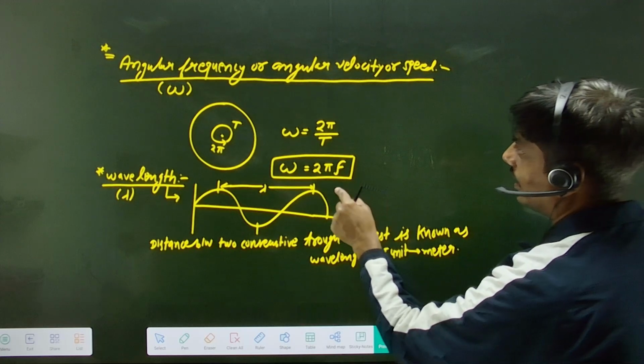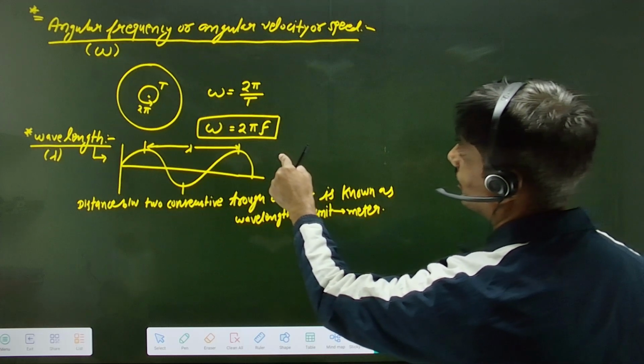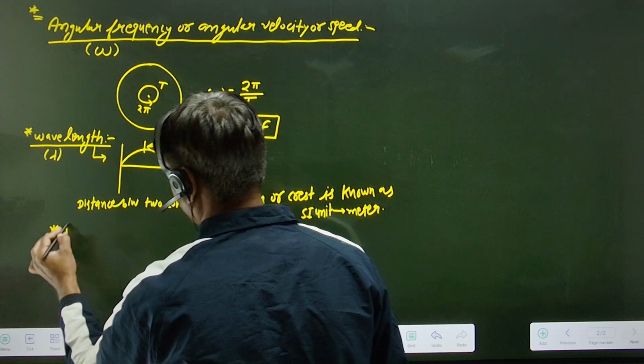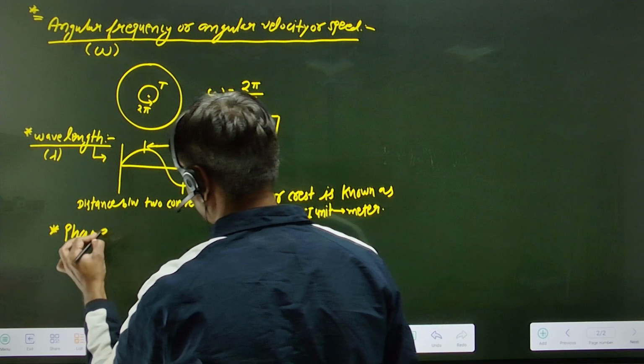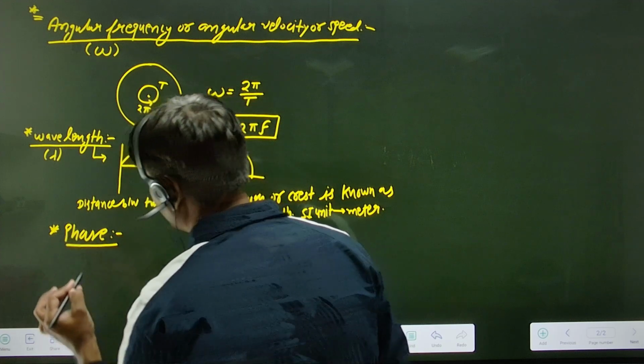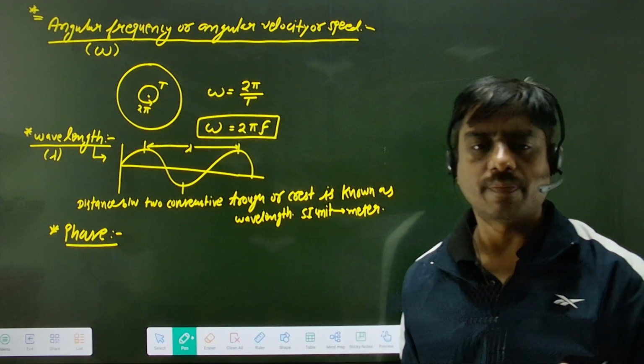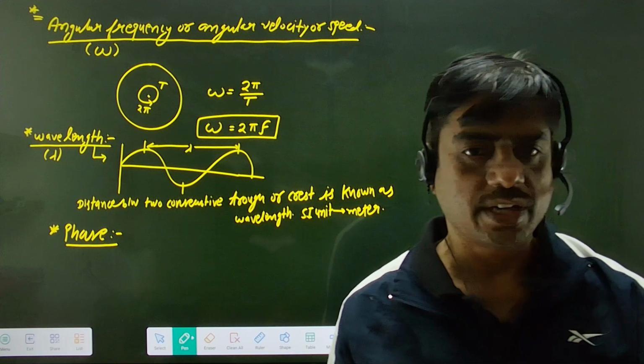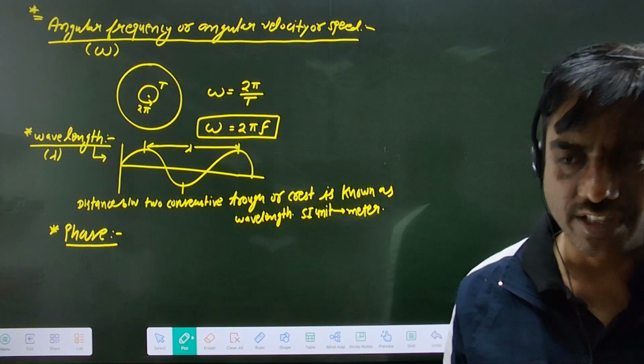What is the phase? Phase is a physical quantity which represents the angular position of the object in oscillation, in SHM (simple harmonic motion), and in wave motion.